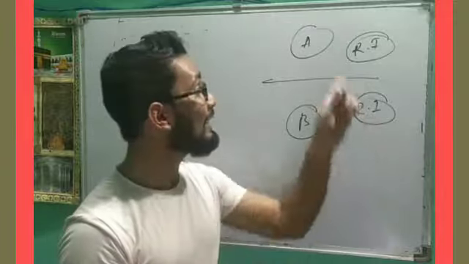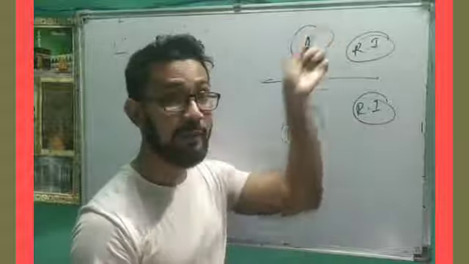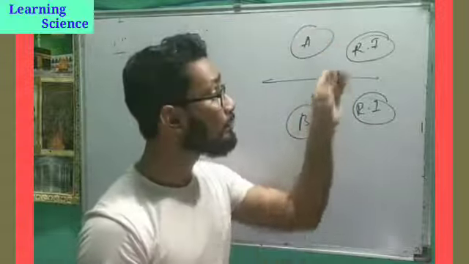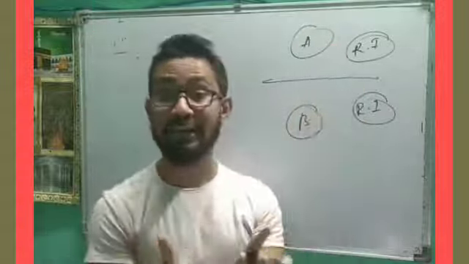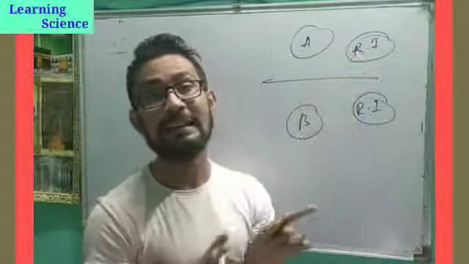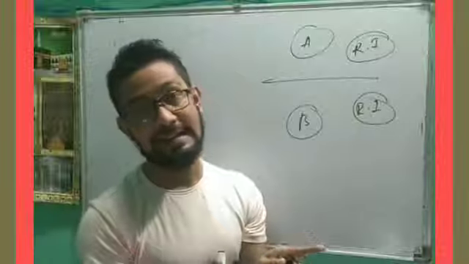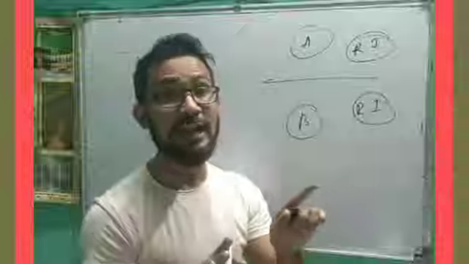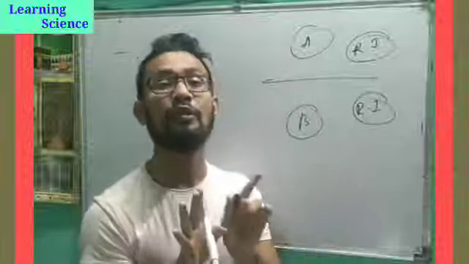Yeah, exact. So if light is traveling from medium A to medium B, then what will happen? If both media have the same refractive index, very good. If both media have the same refractive index, then what will happen? There will be no bending of light. As the refractive index is the same, there will be no bending of light. That means there is no refraction.